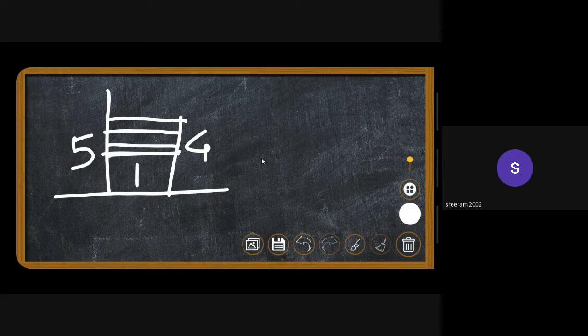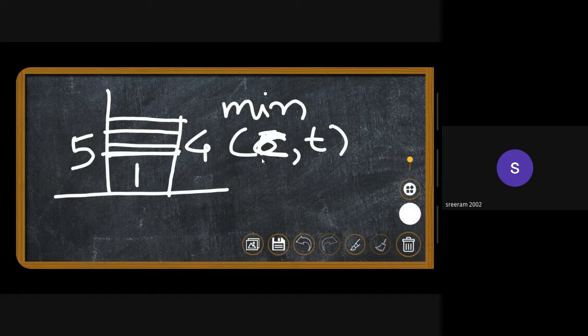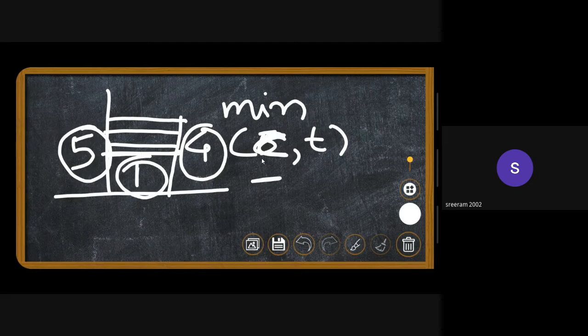So the formula to calculate the height will be the minimum of the current element, which will be 4 in this case, and the topmost element, which will be 5 in this case, minus the height of the element that has just been popped, which will be 1. So in this case, the height of this water will be 3. It is just 4 minus 1, that will be 3.